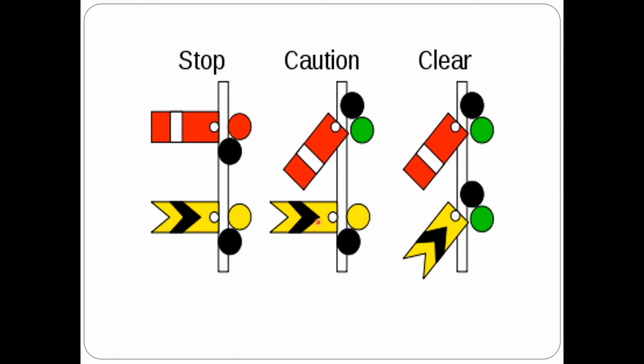And there is something in between, where the semaphore signal is inclined but the Warner signal is horizontal. This gives a caution indication, so proceed with caution. What is that indicating? The section is clear up to the next station, but the next block section is not clear. The near vicinity is clear, but maybe farther ahead the track section is not clear, so the locomotive pilot needs to proceed very carefully. That is the indication given by an inclined semaphore signal with a horizontal Warner signal.